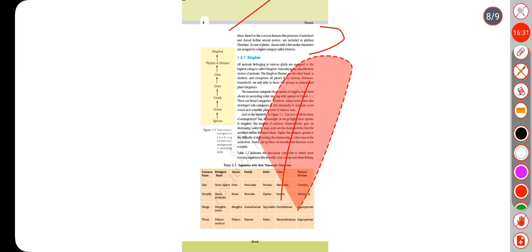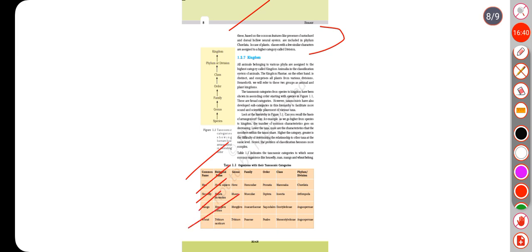1.2.7 Kingdom. All animals belonging to various phyla are assigned to the highest category called kingdom Animalia in the classification system of animals. The kingdom Plantae, on the other hand, is distinct and comprises all plants from various divisions. Henceforth, we will refer to these two groups as animal and plant kingdoms.